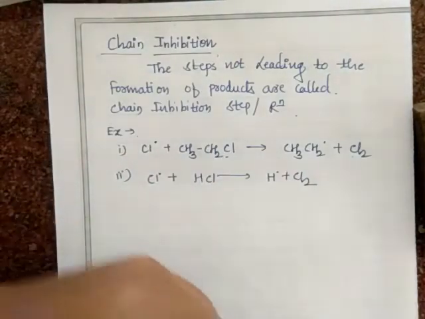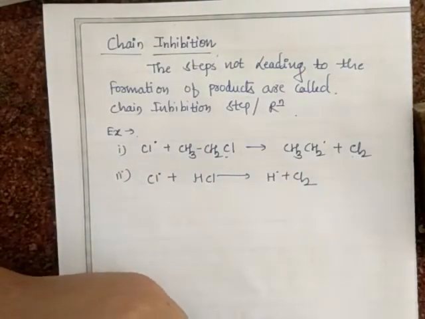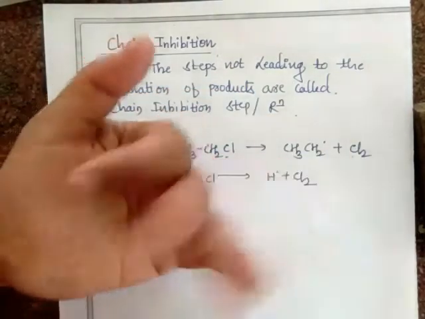Furthermore, sometimes another reactive substance A may be added to the system to reduce the chain carriers or to inhibit the chain reaction.